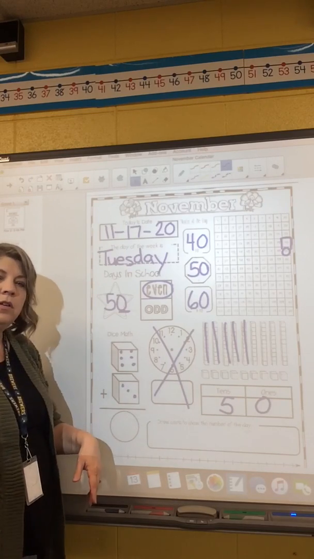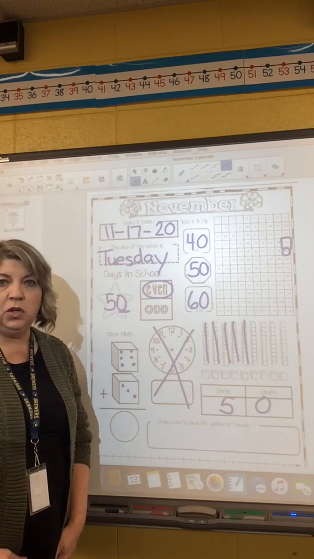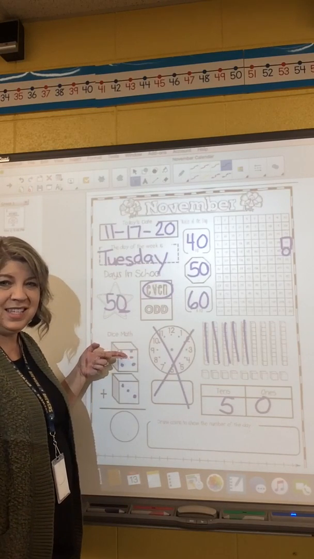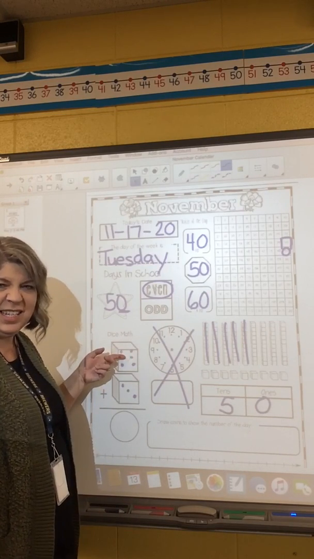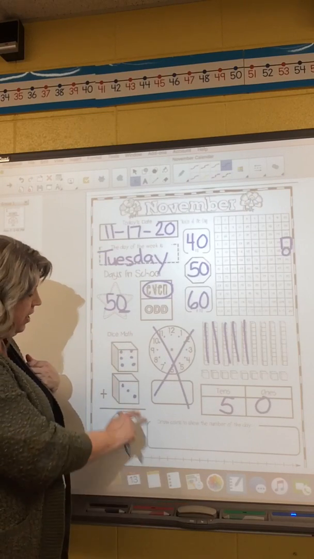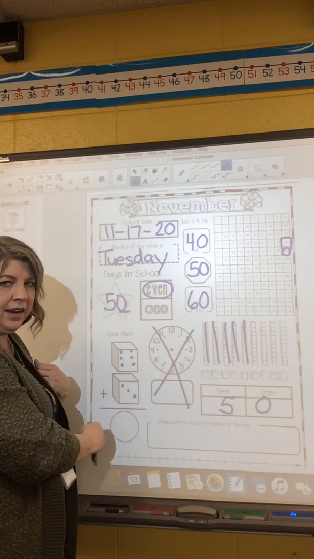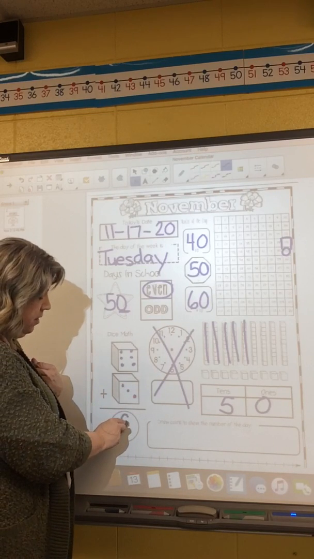So remember, you can use the counting on way. Could you just count up all the dots? You could. But do you know this is a 6? Yeah, so do I need to count them all? No, I just say 6. And then I could count on 7, 8, 9. Did you get 9 for your answer?